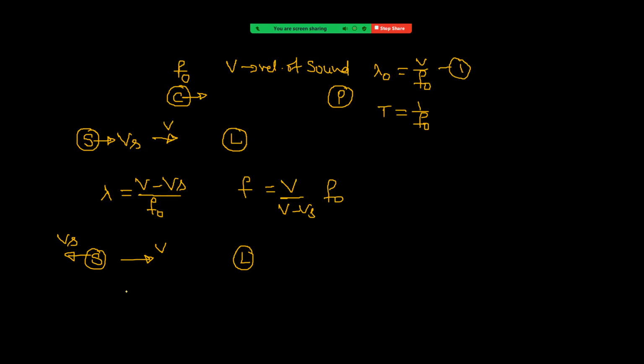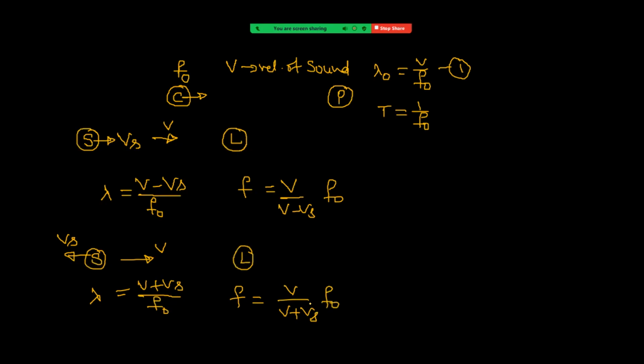Now see what the wavelength is. Lambda equals V by F. But here the velocity of sound with respect to the source is V plus Vs. So lambda equals (V plus Vs) by F, and F is now F naught, because it is with respect to the source, so there is no change in frequency. So this is the lambda value. Now the frequency observed by him, F equals V by lambda. Lambda is (V plus Vs) into F naught.